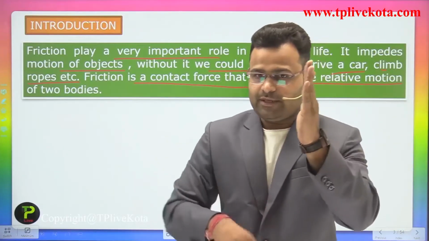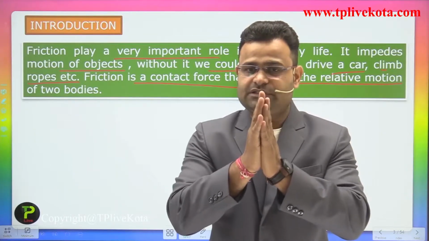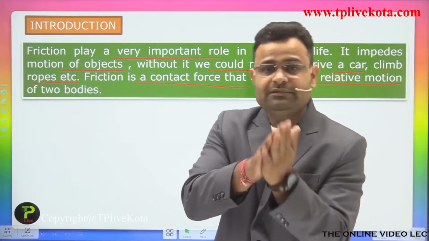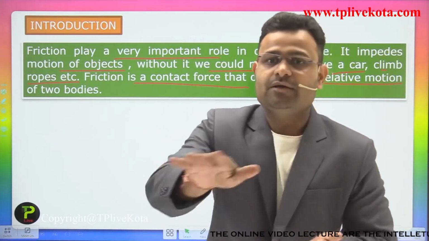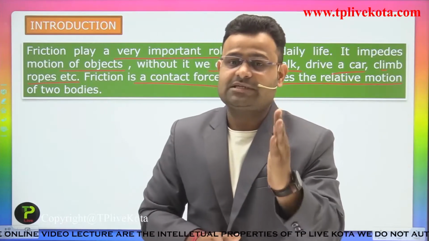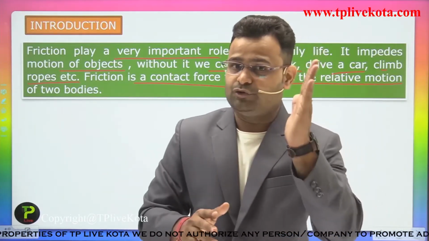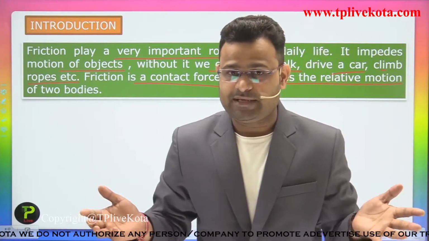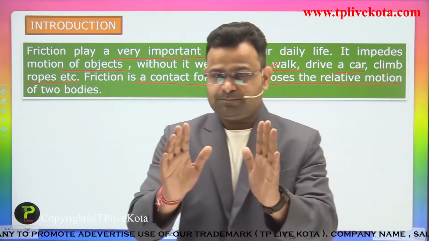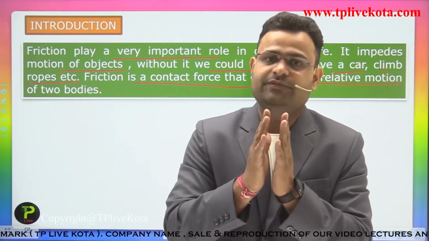If there is some friction between one body and the second body, then we require more force to move them. If there is no friction, they will move easily. If you replace one hand with another object, like a glass, our hand will move more smoothly. What changes here? We are changing one body. In the first case, both bodies are hands, so there is friction.